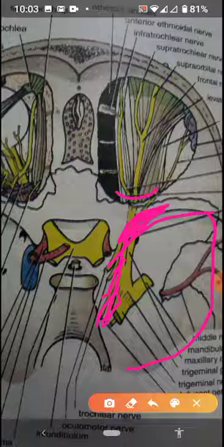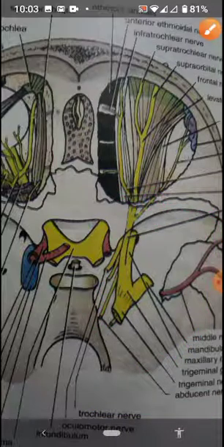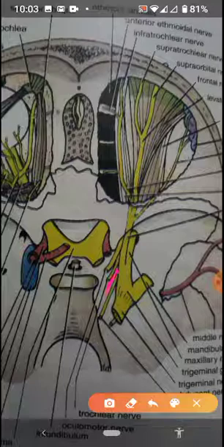And then we have the trochlear nerve. Trochlear nerve is the fourth cranial nerve. It enters the orbit through the superior orbital fissure, as I have told you, and it is supplying the superior oblique muscle.